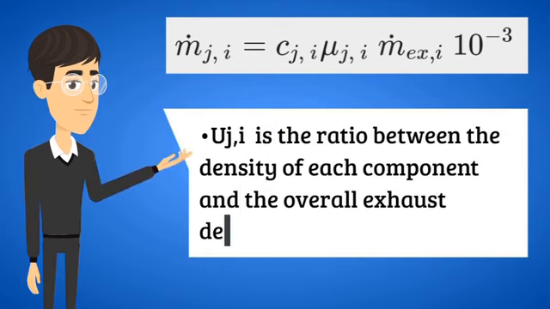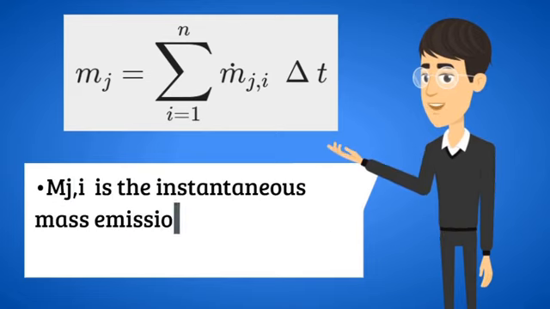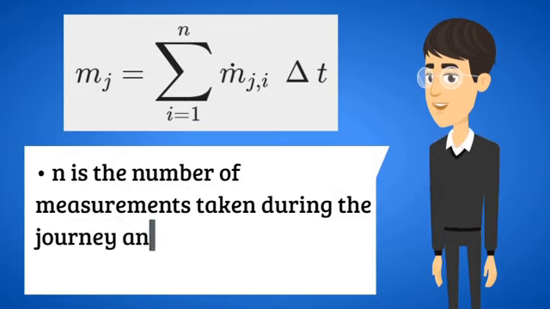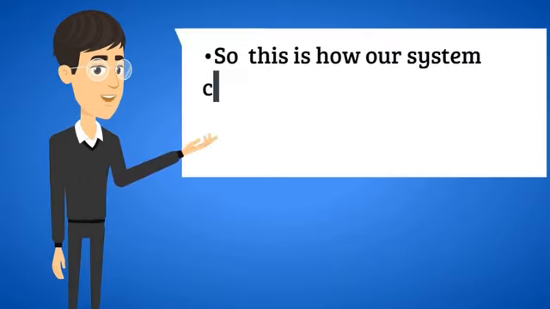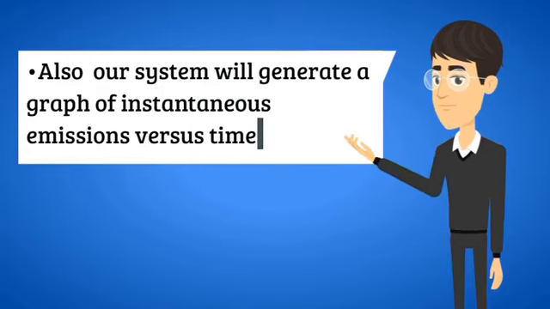Now to find the total emission during the whole journey, our system will use the following equation. Mj is the total mass of emitted pollutant during the whole journey. Mji is the instantaneous mass emission of that pollutant in the ith measurement. N is the number of measurements taken during the journey, and delta T is the time interval of the ith measurement. So this is how our system calculates the actual emission made by a vehicle during a journey. Also, our system will generate a graph of instantaneous emissions versus time.